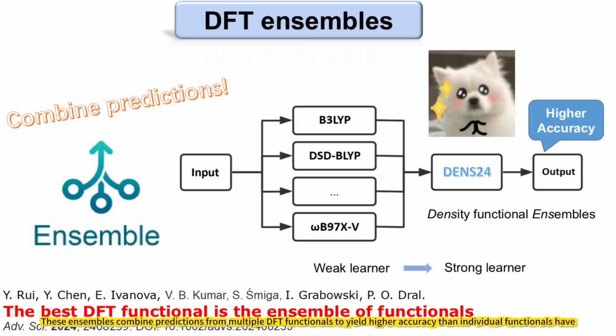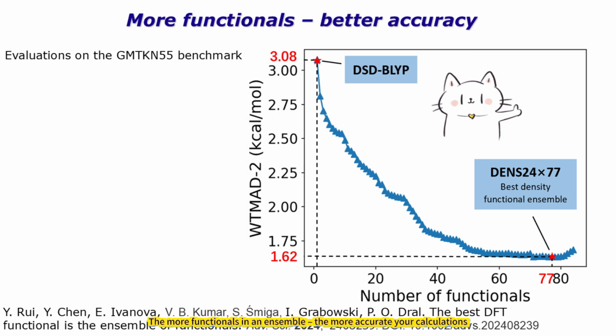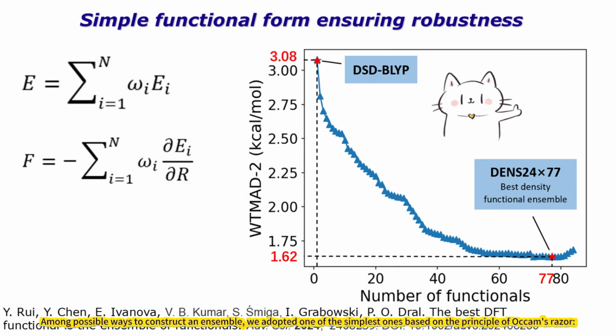These ensembles combine predictions from multiple DFT functionals to yield higher accuracy than individual functionals have. The more functionals in an ensemble, the more accurate your calculations. Among possible ways to construct an ensemble, we adopted one of the simplest ones based on the principle of Occam's razor. We make a weighted average of the predictions by each density functional. The weights are obtained via the regularized linear regression.